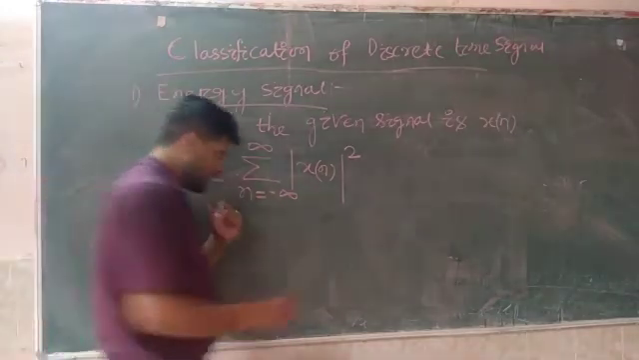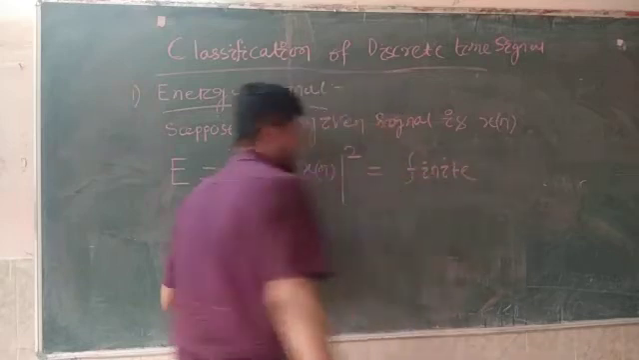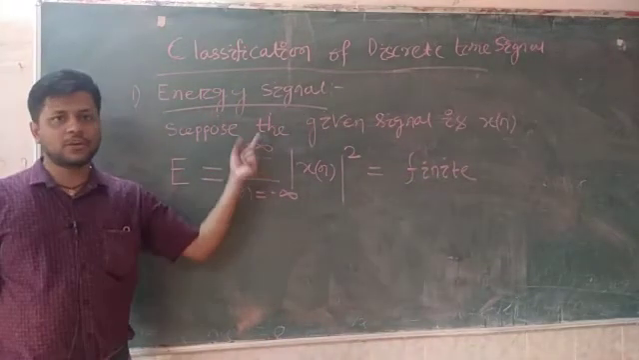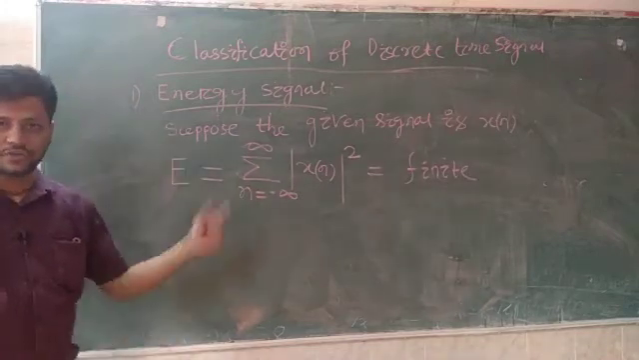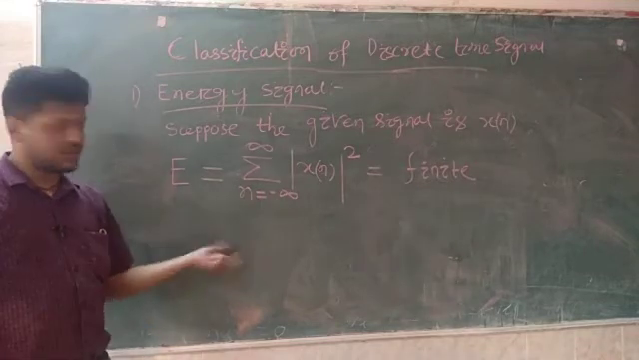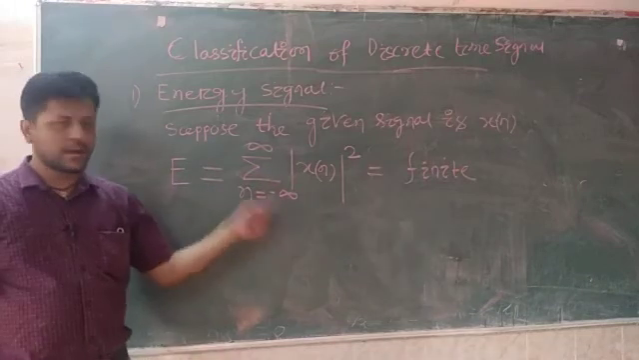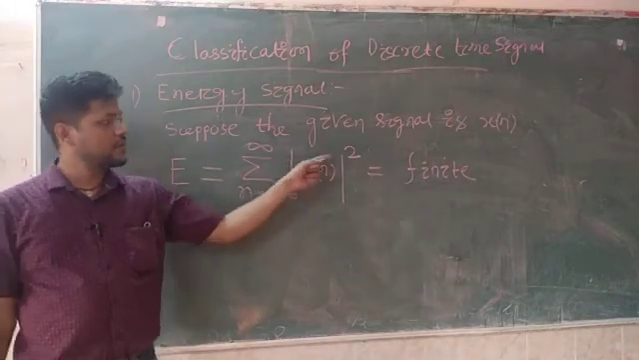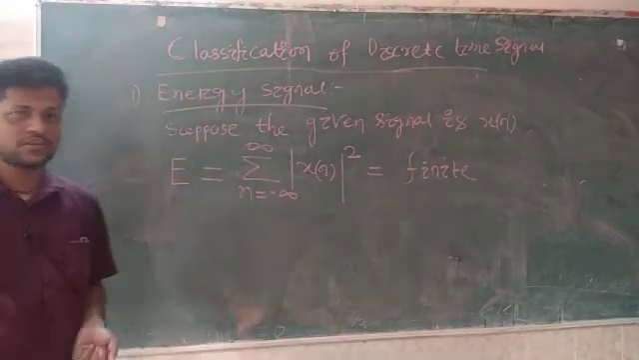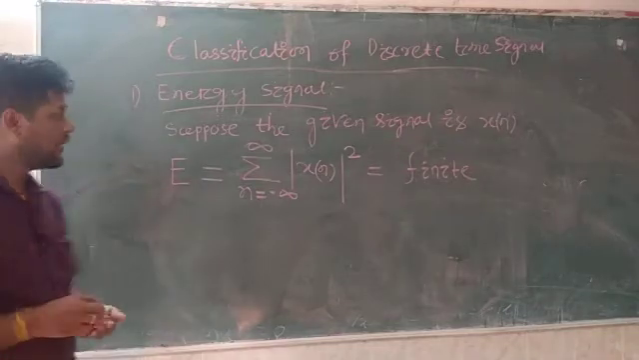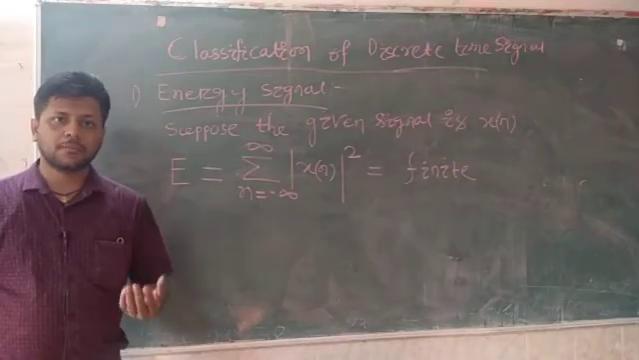And if I calculate this value mathematically and it is finite, because I am taking the limit from minus infinity to infinity, but after the summation the value becomes finite, then only the signal is an energy signal. So how to check this? Find the energy: suppose a signal x[n] is given, you take the summation from n equal to minus infinity to infinity of |x[n]| square, and if that value is finite, then that will be known as your energy signal. If this value is infinite, then obviously that will be a power signal.